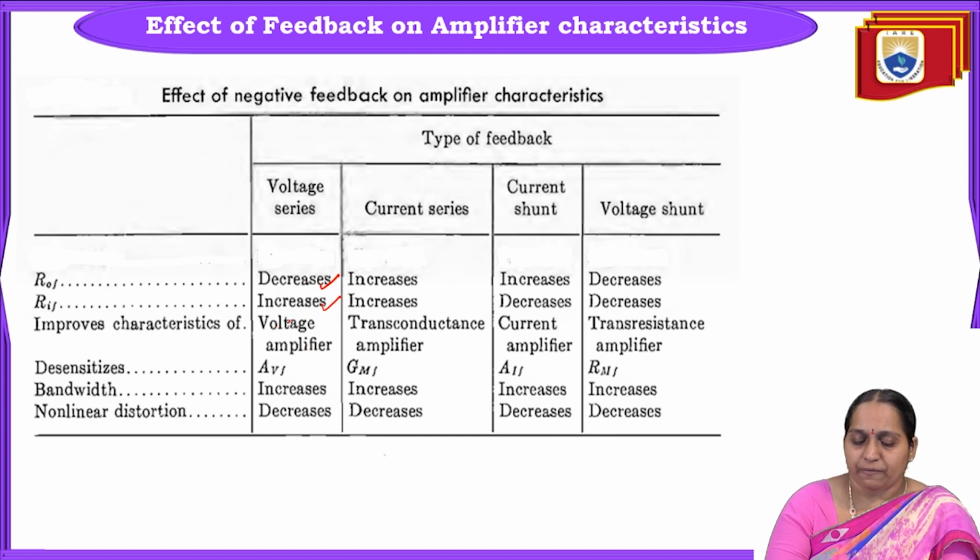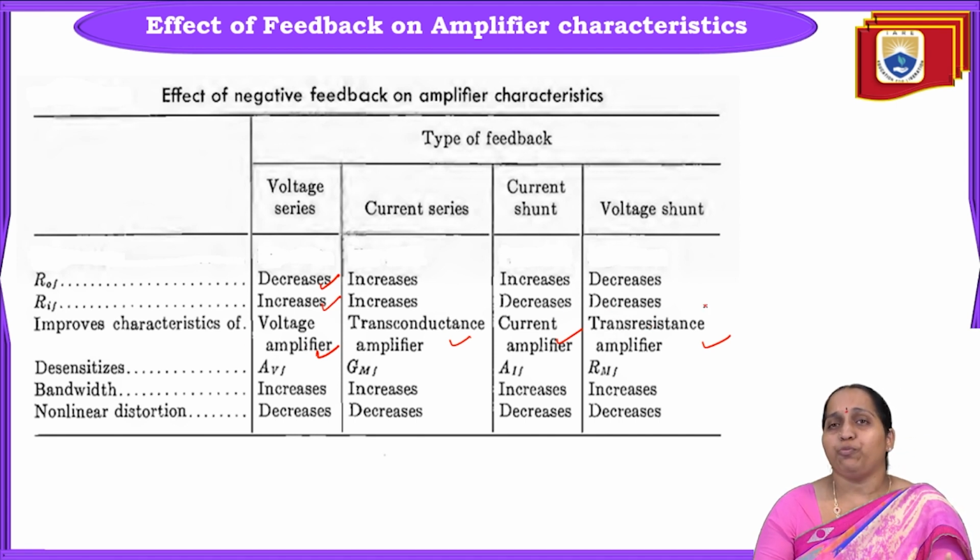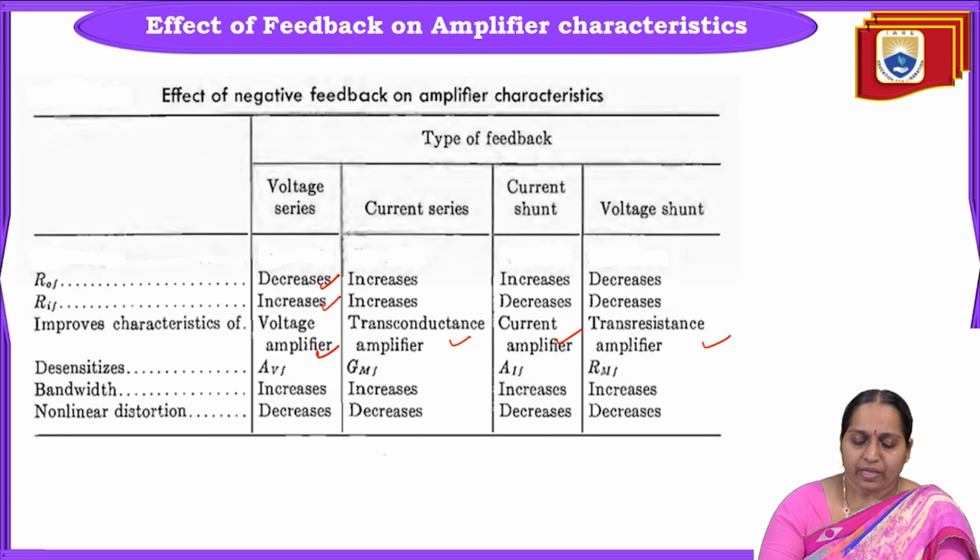You can see here, voltage series is a voltage amplifier, current series is transconductance, current shunt is a current amplifier, and voltage shunt is a trans resistance amplifier. These amplifiers are used, and definitely their characteristics will be improved by using feedback. We have also seen that the gain has been stabilized using negative feedback, bandwidth has increased, and nonlinear distortion as well as noise have been reduced in case of voltage series configuration.